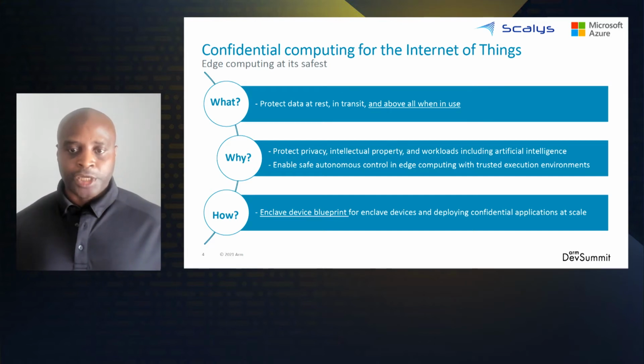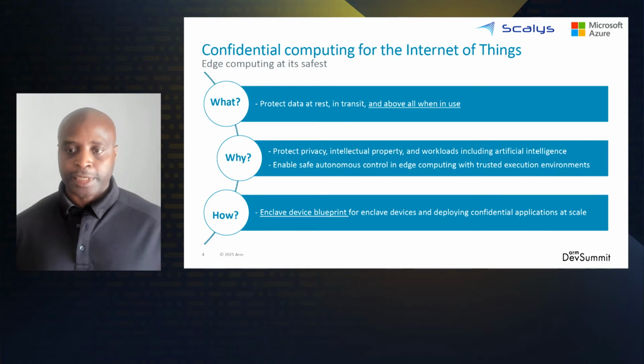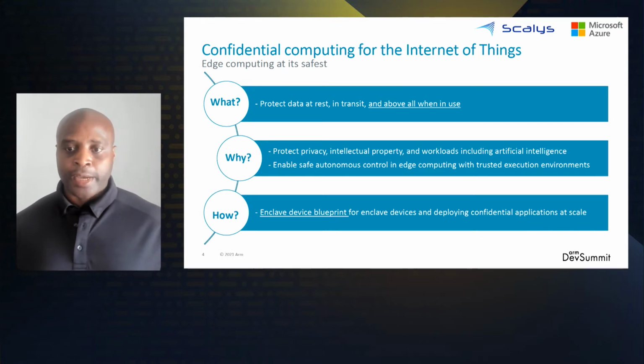Capable devices for confidential computing at the edge are devices with trusted execution environments that can resist all tampering, including physical tampering. We call these devices enclave devices. Enclave devices are lacking in supply and so holds back the proliferation of confidential computing at the edge.